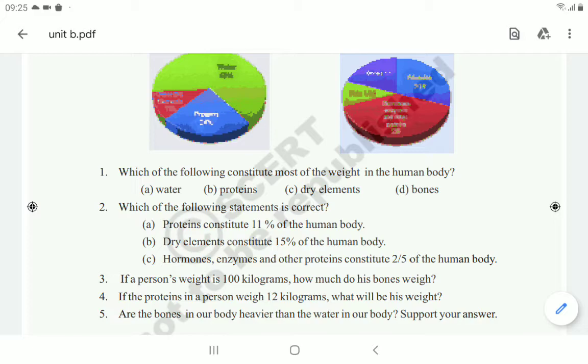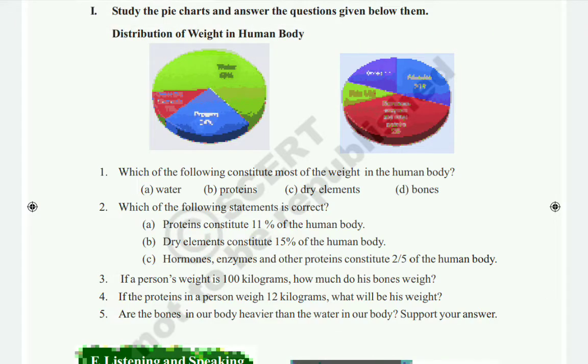So first one, you see, which of the following constitutes most of the weight in the human body? In the human body, is most of the weight water, proteins, dry elements or bones? So which one? Water, because water is 65% in the human body. So the first answer is A.